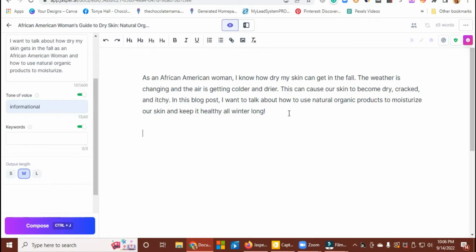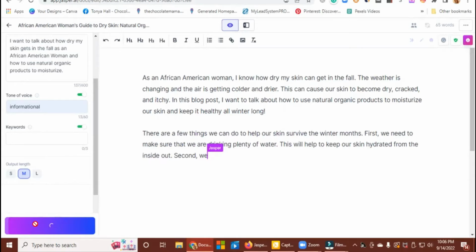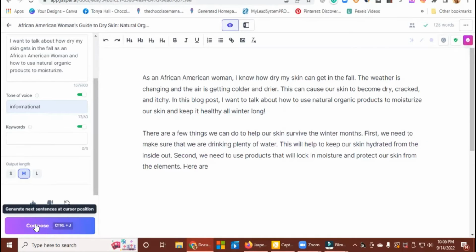So I'm just going to come down here and I'm just going to spitfire. I'm going to hit compose. So to just start, pick up that idea and then it'll kind of start going in and I may throw in. So there are a few things we can do to help us survive through the winter months. First, we need to make sure that we drink plenty of water. So it's kind of giving me a few things here. We need to use products that will lock in moisture from the elements. Here are, let's let it finish its thought.